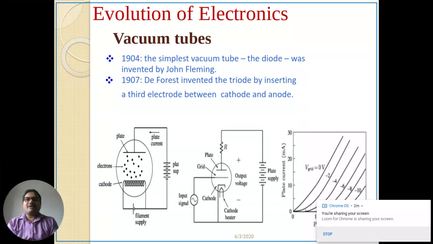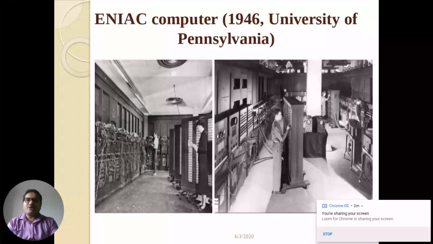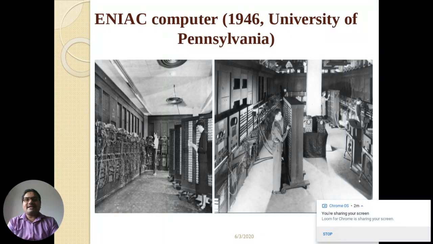Prior to 1940, up till 1949, there was the first generation computer, called ENIAC, that is Electronic Numerical Integrator and Calculator. This ENIAC computer took up the space of almost two rooms, and it was developed in 1946.